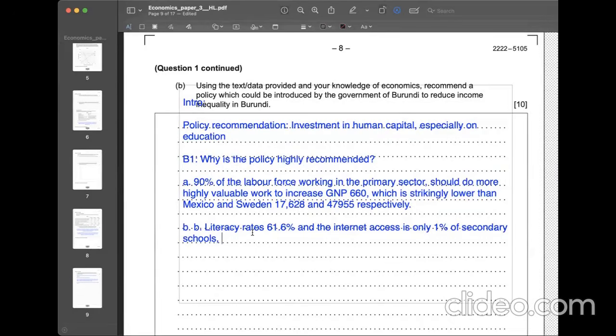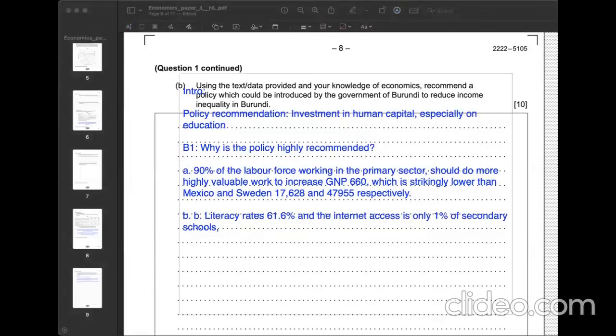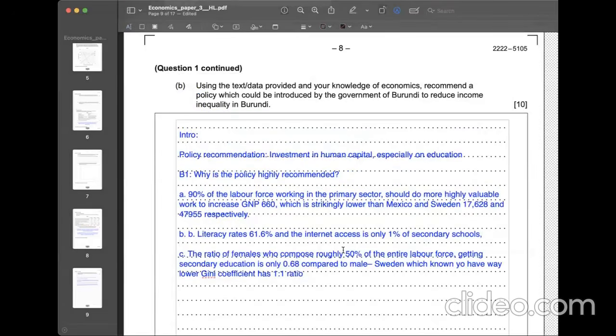So it requires urgent investment in education. 50% of the entire labor force only gets a way lower percentage of secondary education compared to Sweden. So it has to be higher, so that it can improve the Gini coefficient.